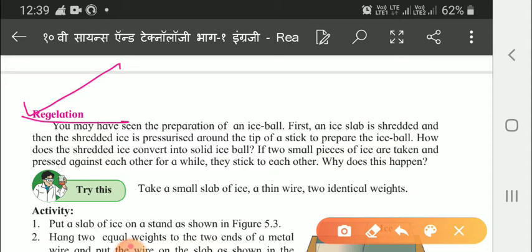So what is the meaning of shredded? Shredded means to cut the ice into small strips, or cut something into small strips. So that ice ball is formed. Why does this happen? We are going to see one activity here, children.